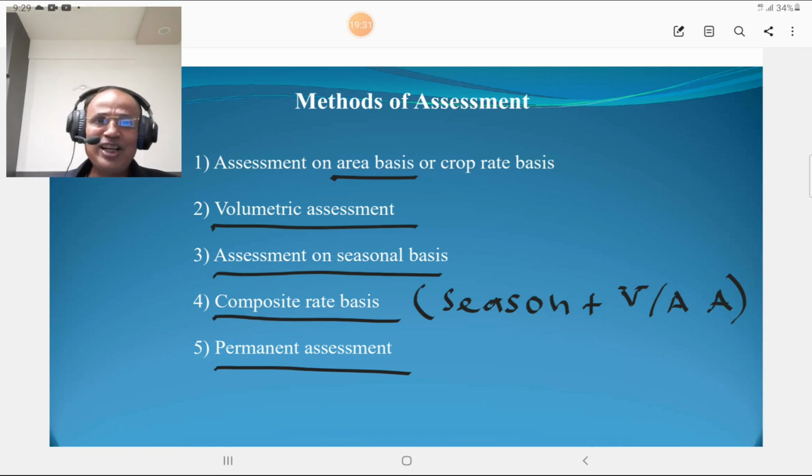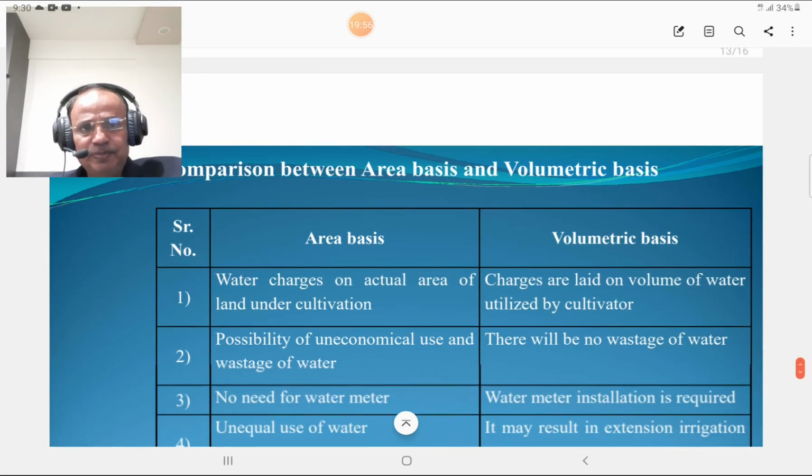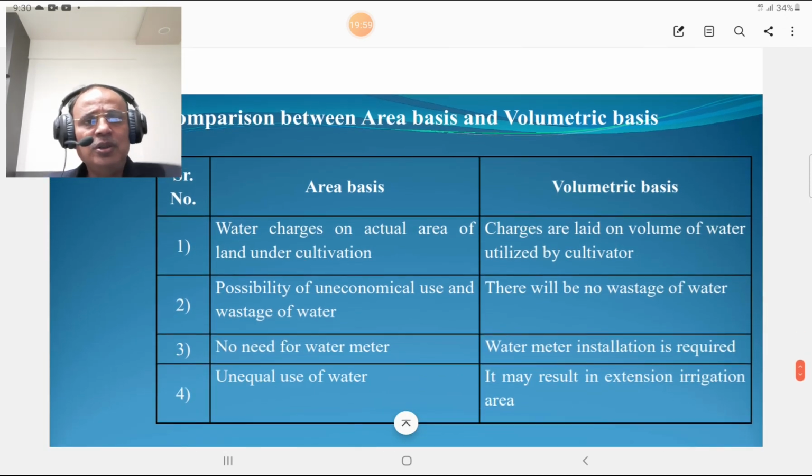So the methods of assessment are: assessment on area basis and crop rate basis, volumetric assessment as discussed earlier, assessment on seasonal basis, composite rate basis and permanent assessment. These are the 5 methods of assessment. Composite rate basis means season plus volumetric assessment or area wise assessment. So we are going to describe these methods one by one. First of all, comparison between the area basis and volumetric basis.